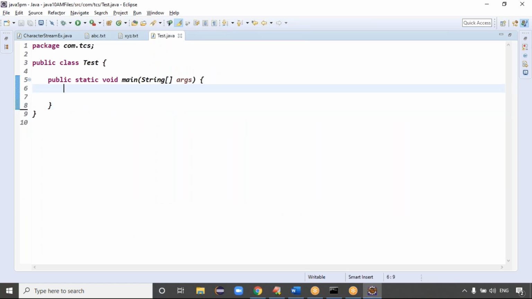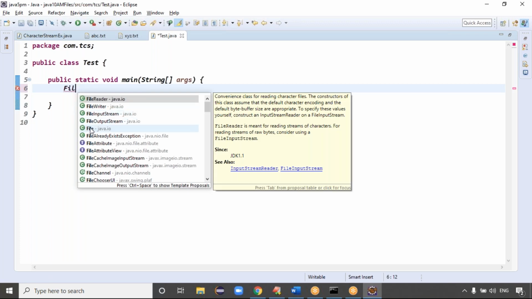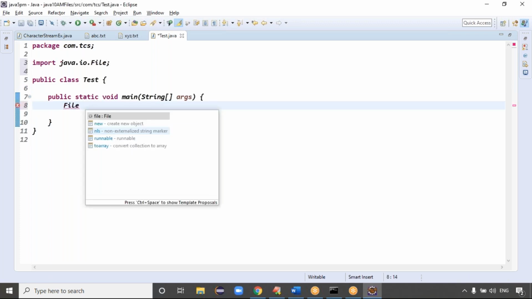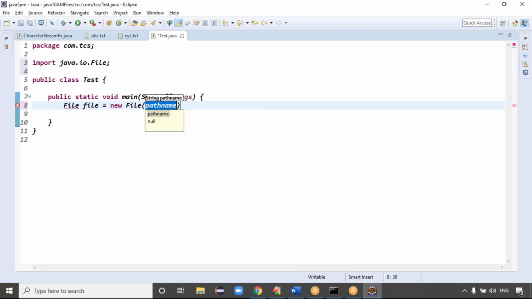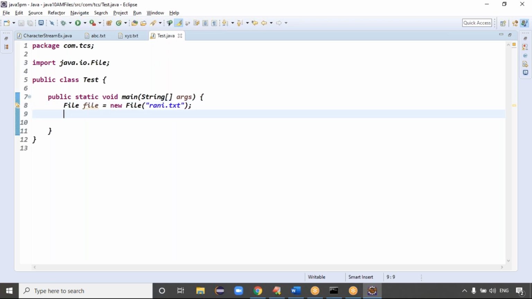Previously I copied from somewhere, right? But now I don't want to copy it from somewhere. I want to create the text file. To create the file, guys, we require the file object. So we require the File class. File f equal to what? New File, right? Give the file name, guys, ABC, or something like rani.txt. Exactly. Yes, File f equal new File means don't think the file is created, guys.